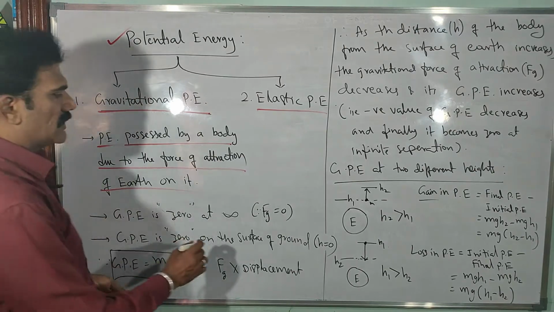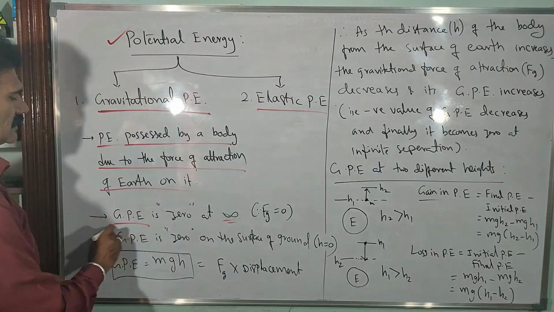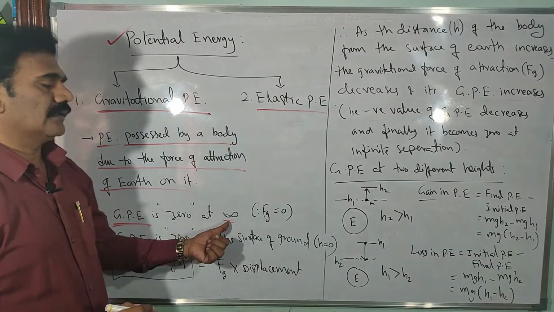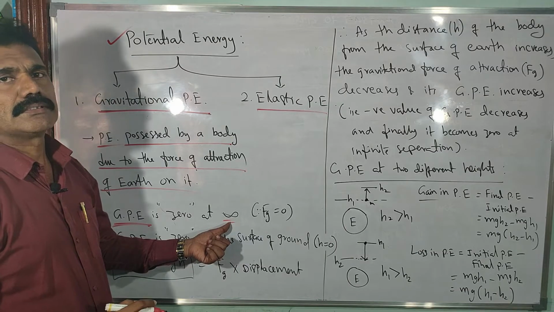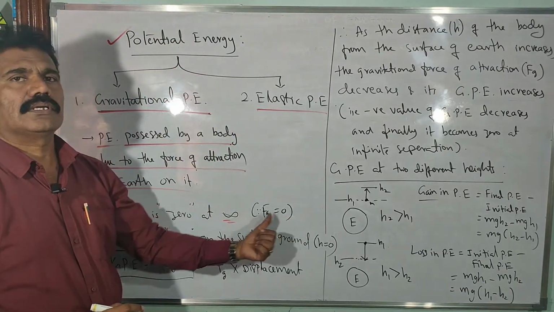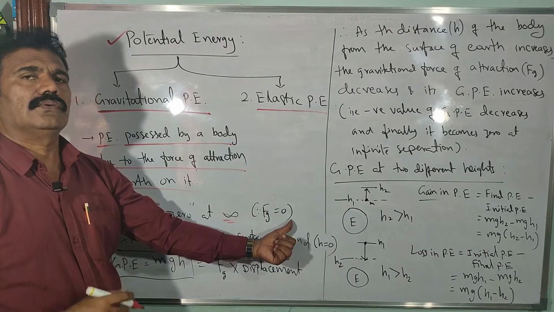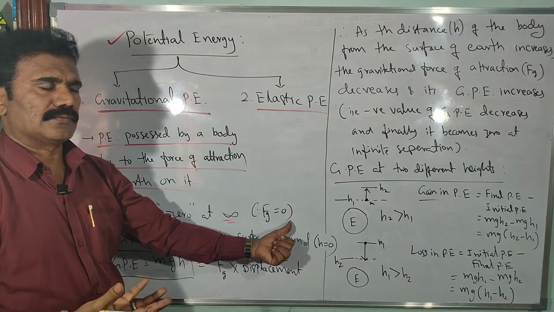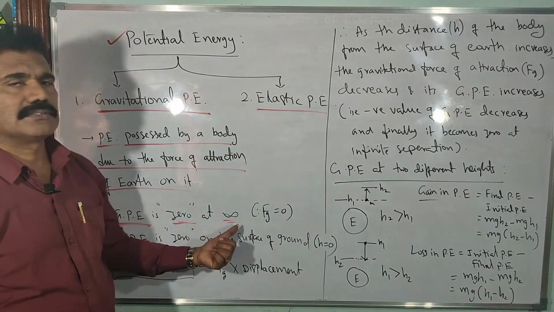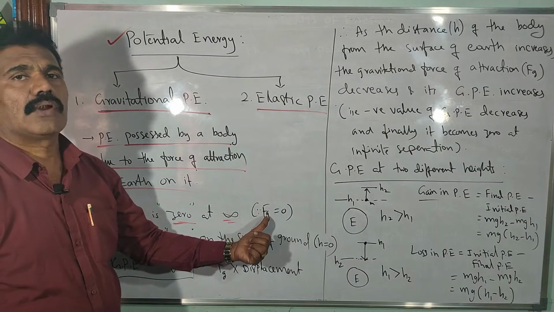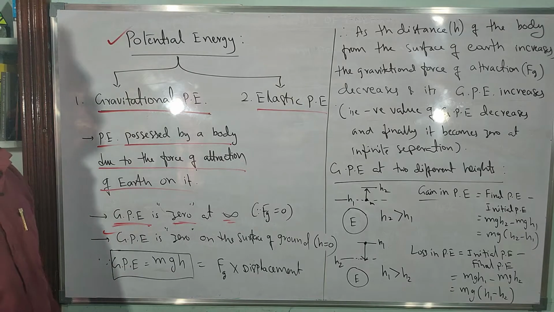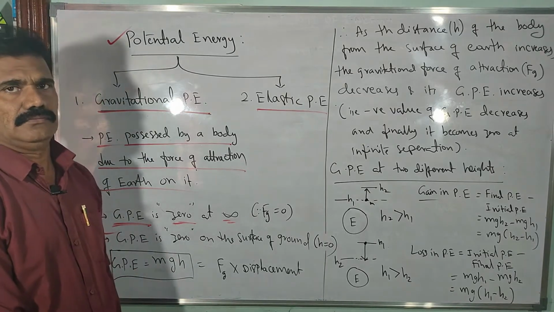Suppose the body is at infinity. What is the gravitational potential energy? We have to consider it as 0 at infinity. Why? What is the gravitational force acting on the body at infinity? That is equal to 0. Because Fg is equal to 0, we cannot express any work done on it. So the corresponding gravitational potential energy is equal to 0 when the body is at infinity, with 0 gravitational force acting on it. Clear?